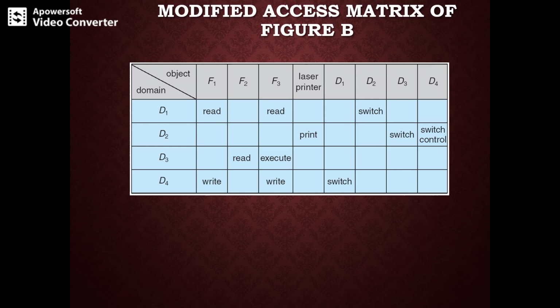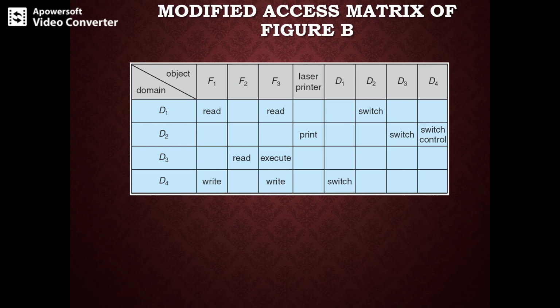So this control right is a very important right, as you have seen. It allows a process executing in a particular domain to modify the domain into which the switch control is allowed.